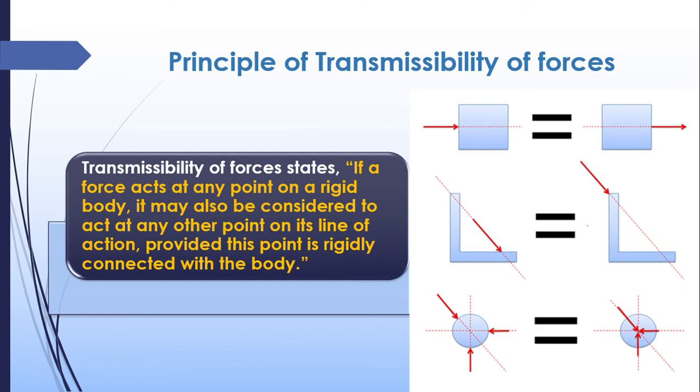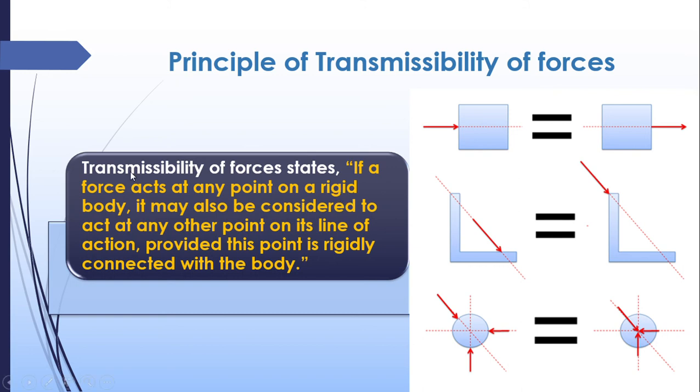Second thing is the principle of transmissibility of forces. So what do you mean by transmissibility? We have discussed about a rigid body. Here you can see another rigid body, a rectangular rigid body, a square rigid body is there. We are applying a force at this point on the rigid body. Now this is the line of action of the force. So we can say that the force applied here will be equal along this line of action. Then that is known as the principle of transmissibility of forces.